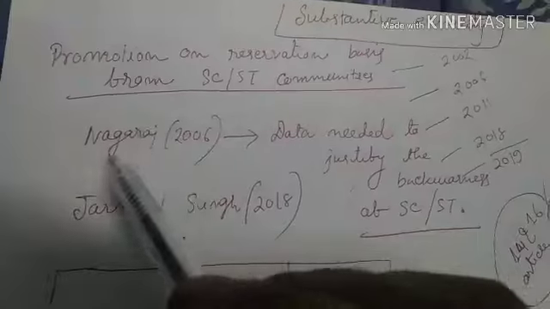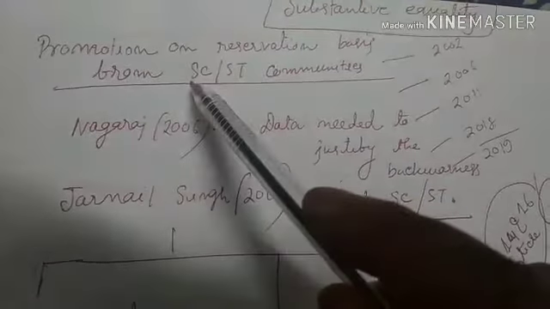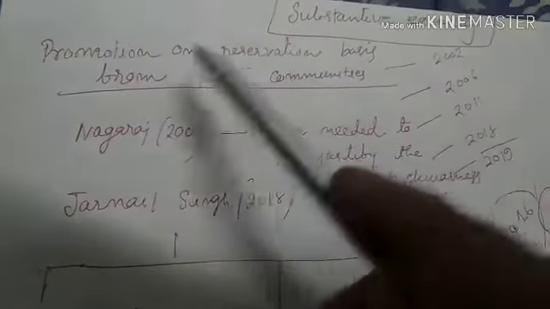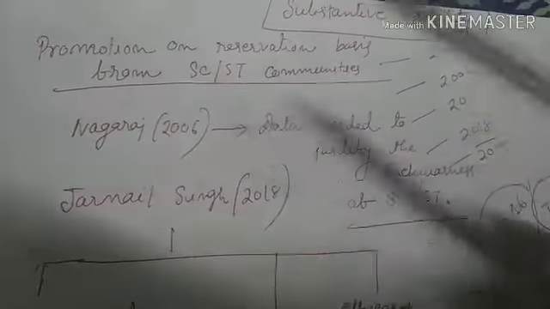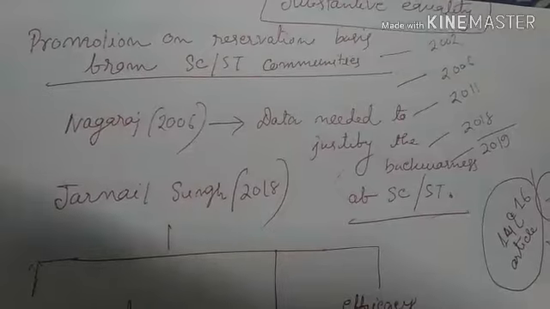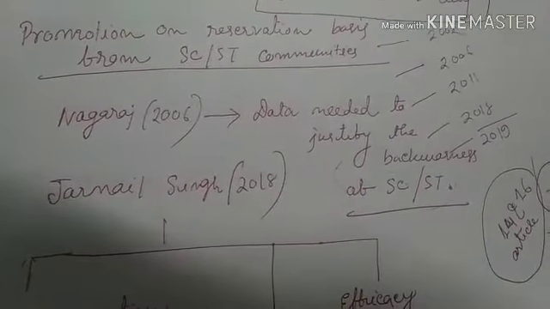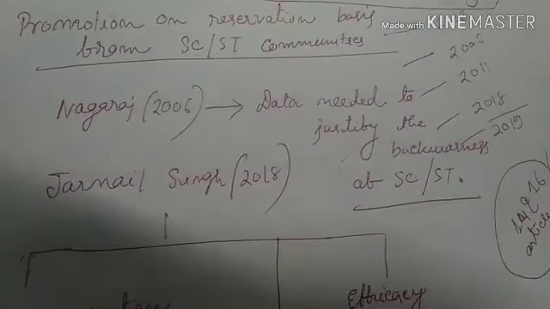It also supported the step of the government, but the court opines that the availability of data is necessary to justify the backwardness of this community.